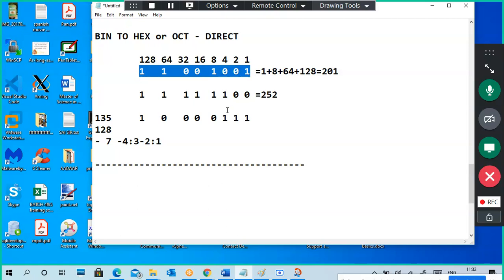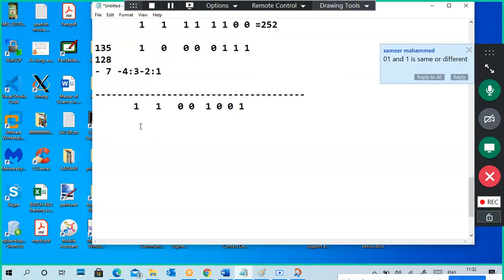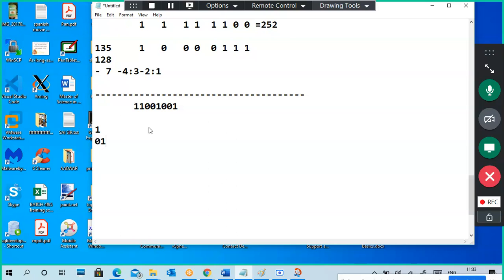This is my binary number, and I want to convert it into hexadecimal.